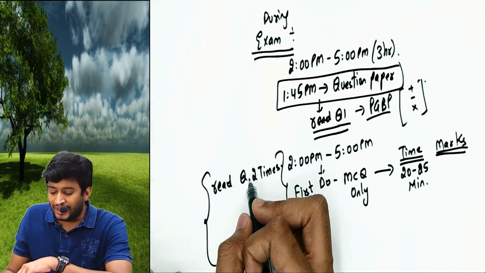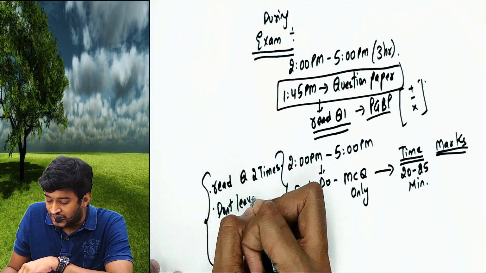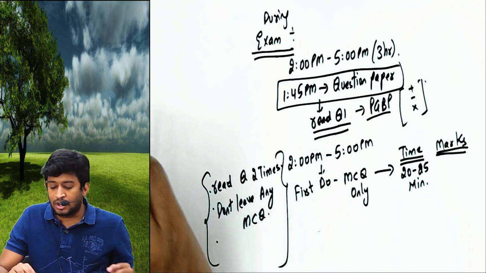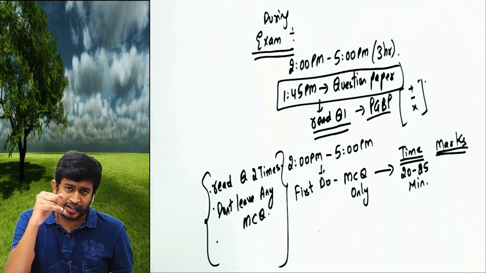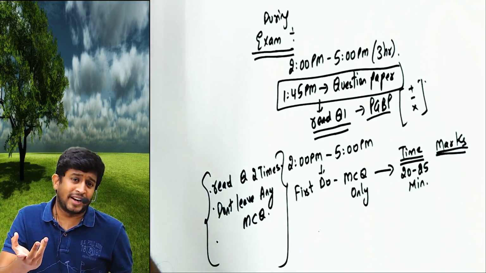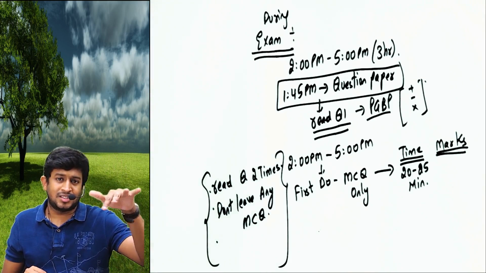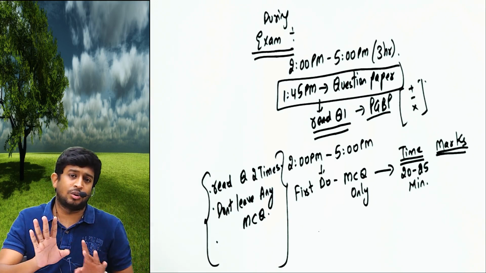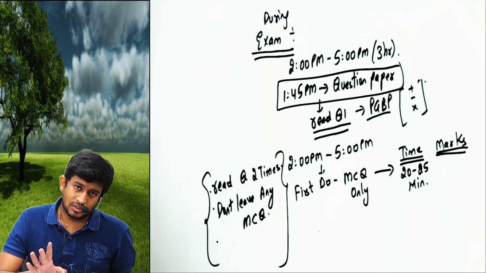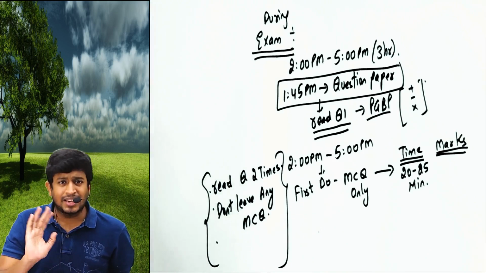Next, read the question 2 times. Don't leave any MCQ. If you are not getting the answer to an MCQ, leave it right now, complete all the MCQs, then go back. But don't leave any, because there is no negative marking. And for God's sake, first answer B, second answer C, third answer D, fourth answer A, it doesn't work like that. Do not apply your logic where it's not required. But do not leave any MCQs, because there is no negative marking, attempt and come.